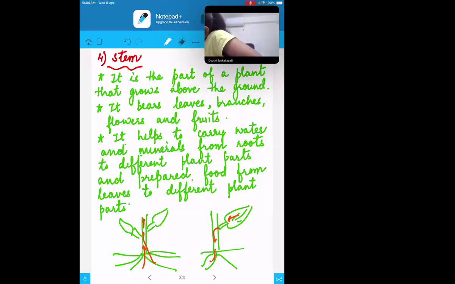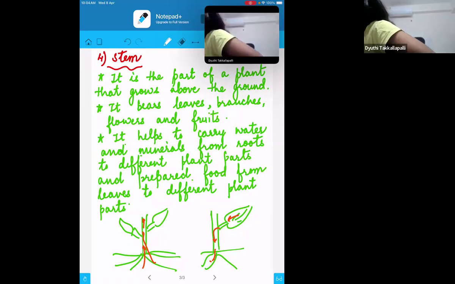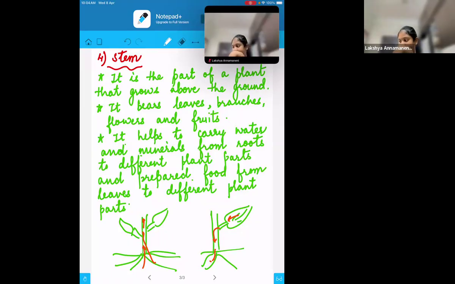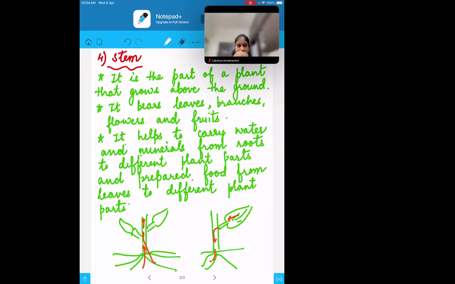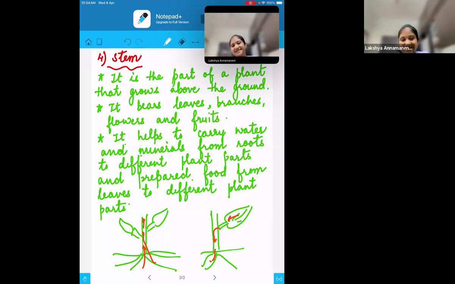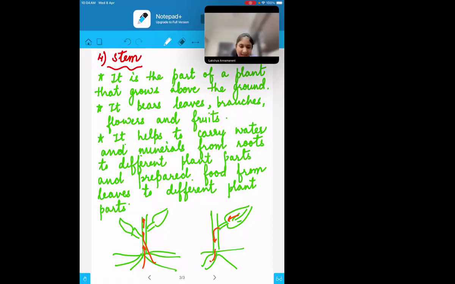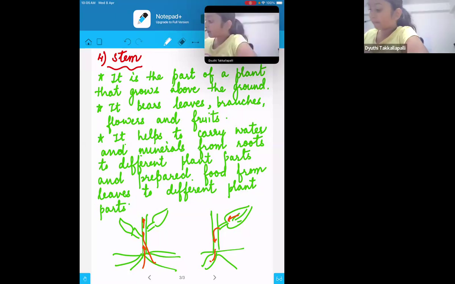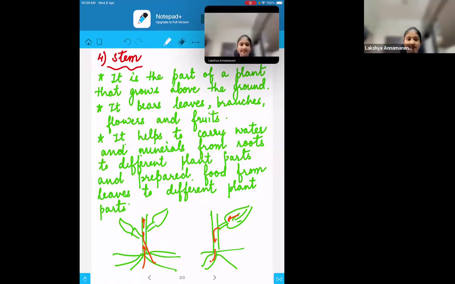Is it done? No, ma'am. Okay, do it, one minute. Today again, Neha is writing for you. Yes, ma'am. My fingers are spread. Okay. Have you understood, Diti? Yes, ma'am. Okay, Lakshya, what about you? Understood? Yes, ma'am. Okay.